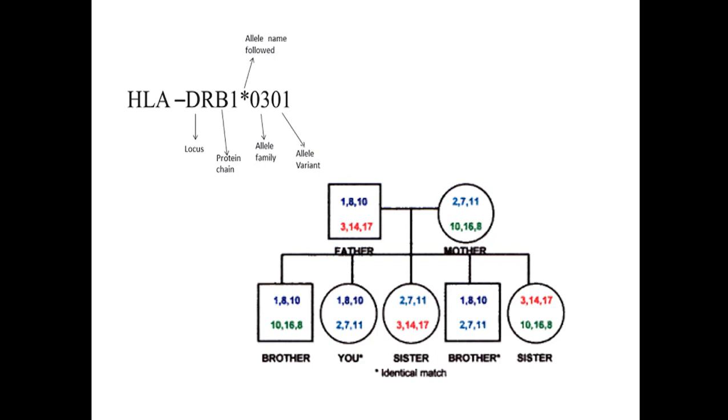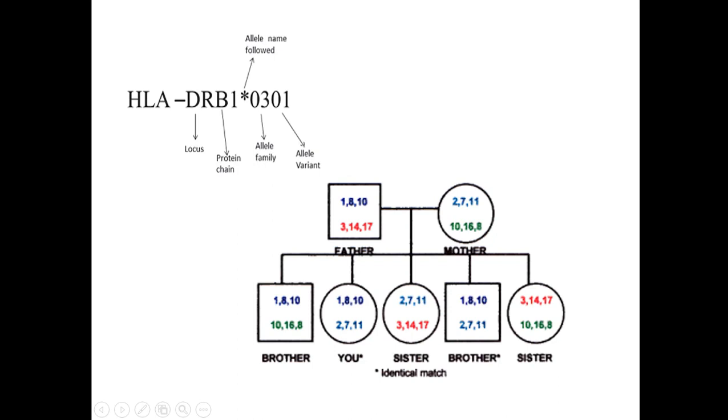Now we will see this is the father and mother, and from the father and mother the different HLAs are transferred to the next generation. When we are matching, you can see the starred one.